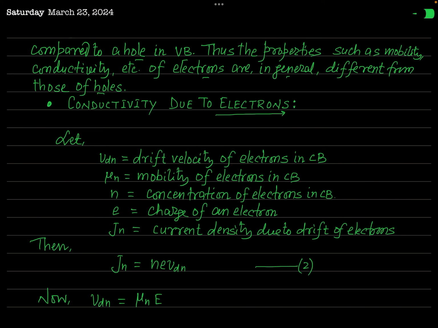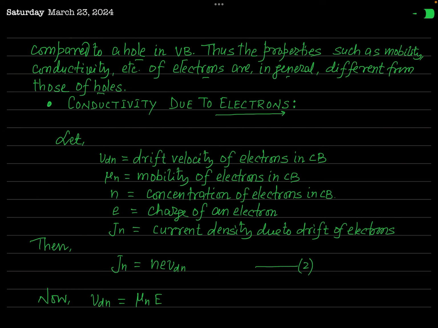Now, after knowing the expression for drift velocity in terms of the applied electric field, we can find the conductivity of this pure semiconductor. As you know, this semiconductor has two types of charge carriers, electrons and holes, and due to both of these charge carriers, these materials conduct electricity.